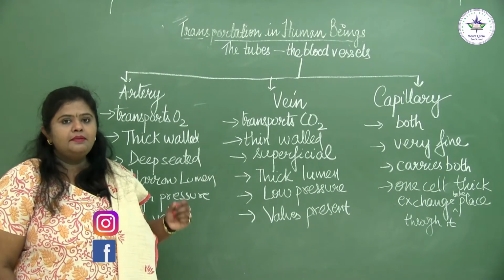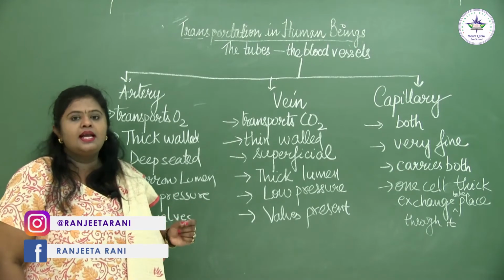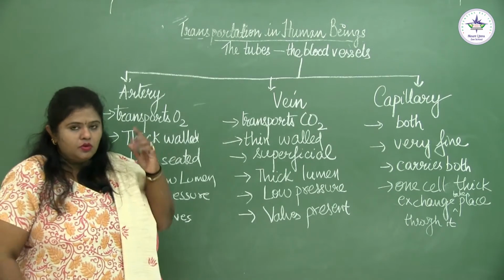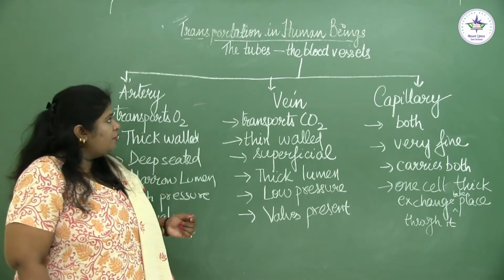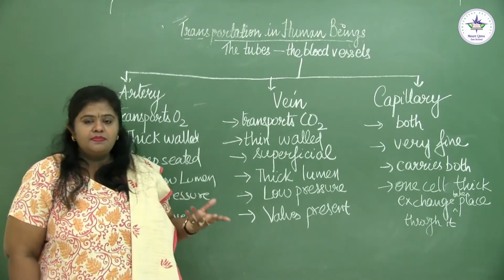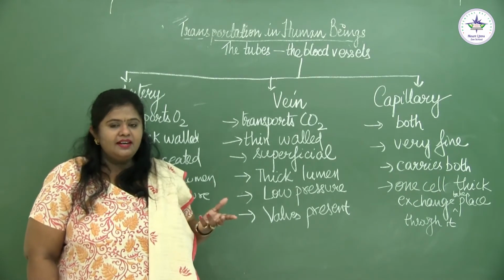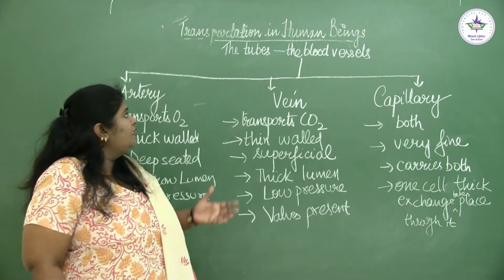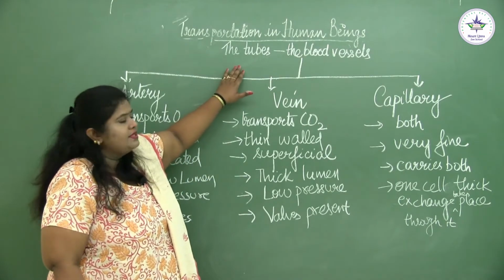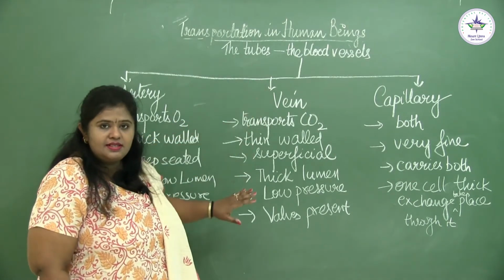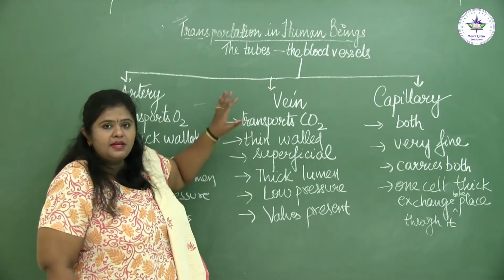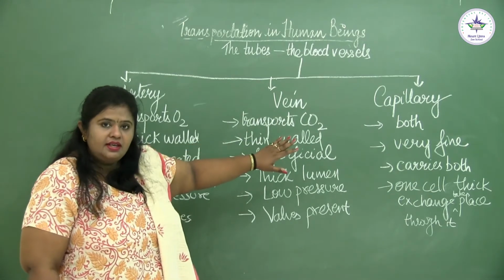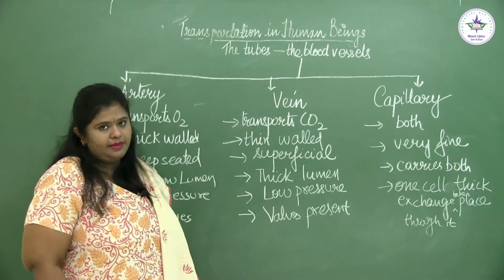So we just saw that blood is the vehicle, the medium which is taking all your substances throughout your body. But where does this blood travel? Like a vehicle travels on a road, this blood travels in tubes, and these tubes are known as the blood vessels. These blood vessels are basically of three kinds: the arteries, the veins and the capillaries. There is a basic difference in all three of them.